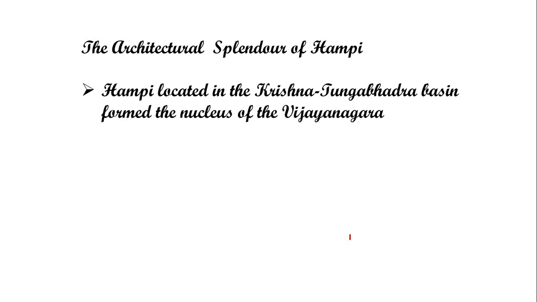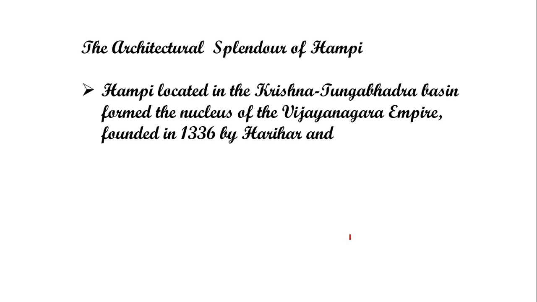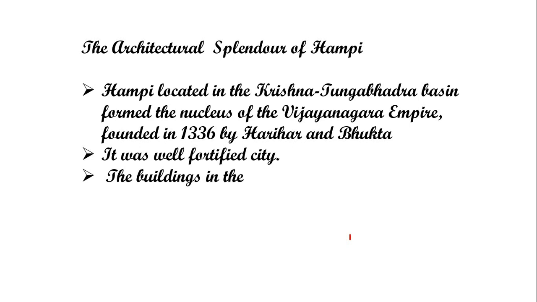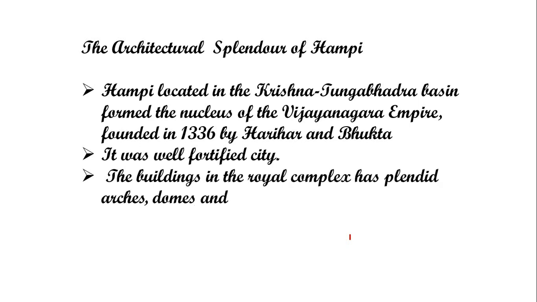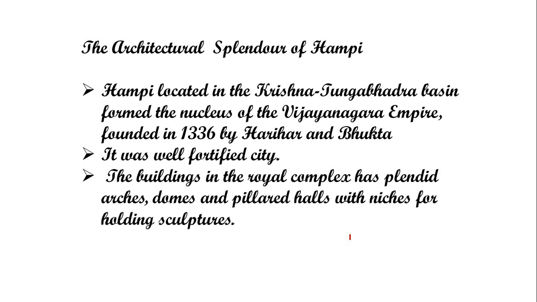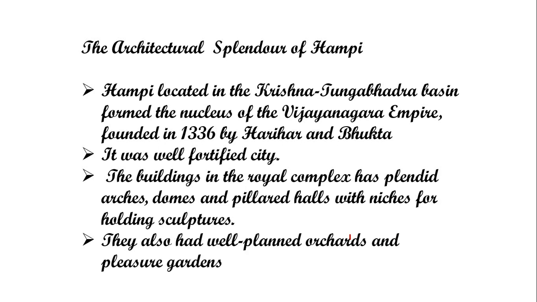Hampi, located in the Krishna-Tungabhadra basin, formed the nucleus of the Vijayanagar Empire. Actually, we have studied the northern part of India, and now we will discuss the southern part. At that time when the Mughals ruled in the northern part of India, Vijayanagar was a great empire in the southern part, founded in 1336 by Harihar and Bukka, two ruler brothers.